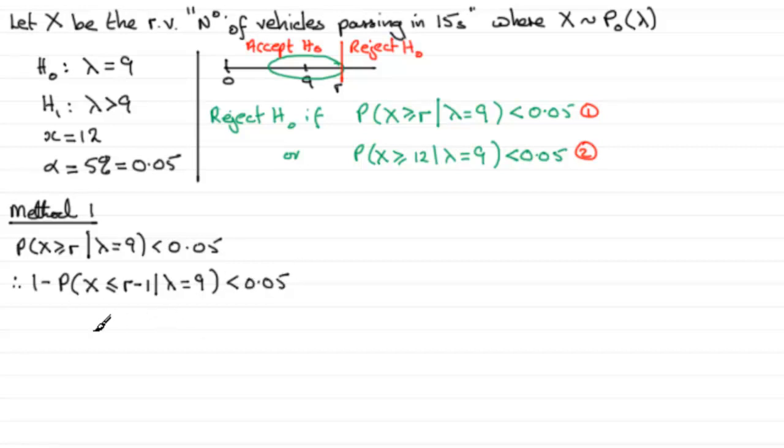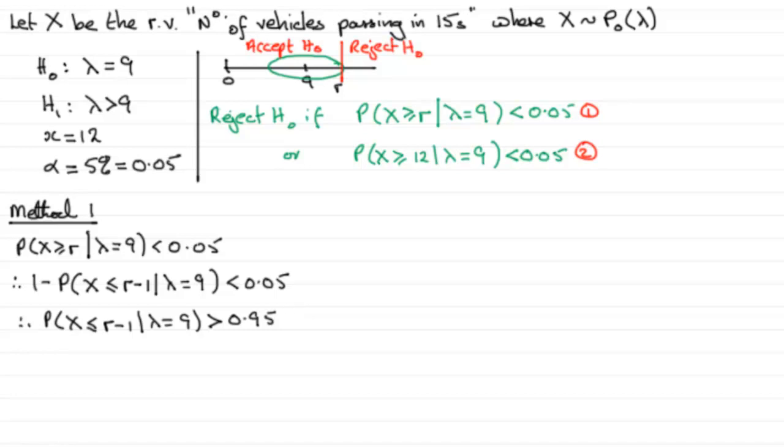Now if we rearrange this inequality, add this probability to both sides and subtract the 0.05 from both sides, then we'd have the probability that x is less than or equal to r minus 1, given that lambda equals 9, would be greater than 1 minus 0.05. In other words, 0.95. Now it's at this point that we would want to use the tables.